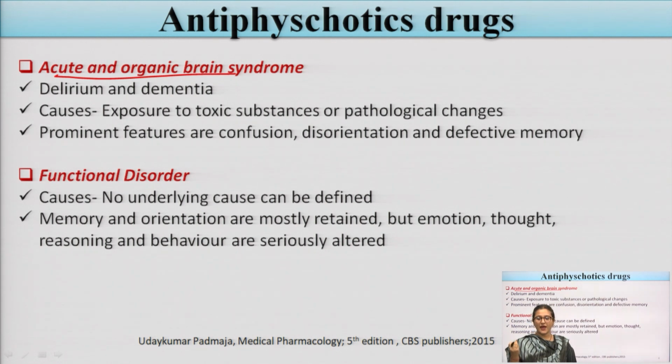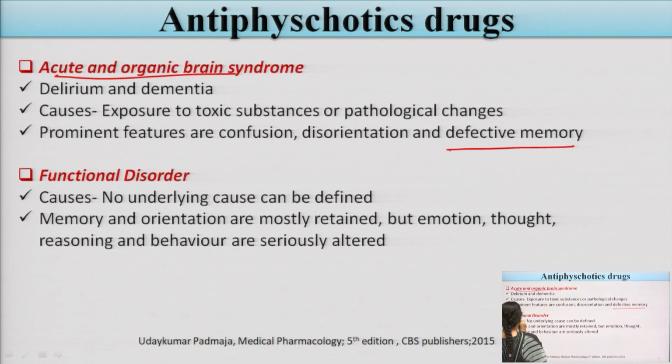This causes the acute or organic brain syndromes. The prominent features include confusion, disorientation, and defective memory.